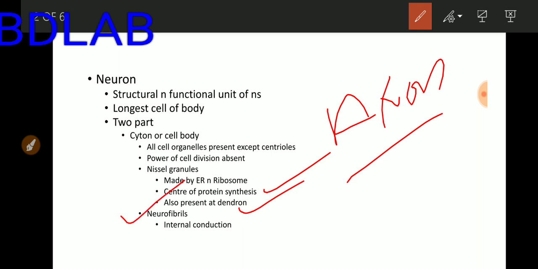A few neurofibrils are also present in the cyton or cell body. What is the function of neurofibrils present in the cyton? Internal conduction of stimuli.